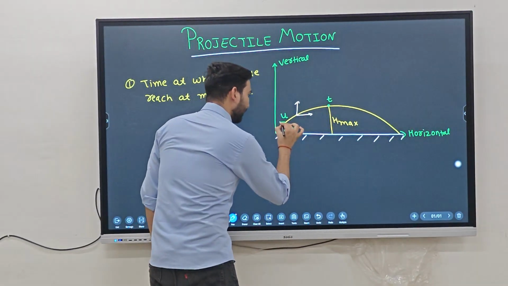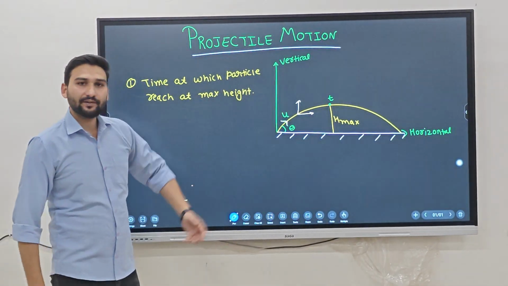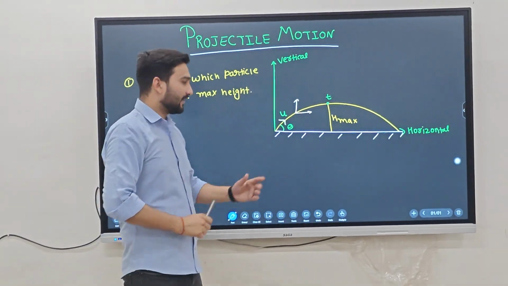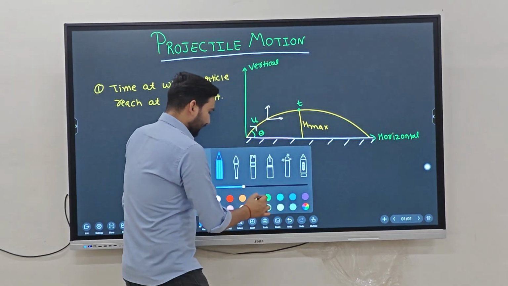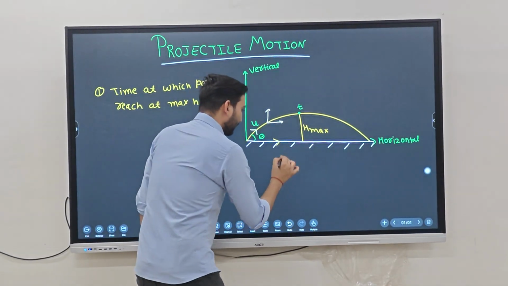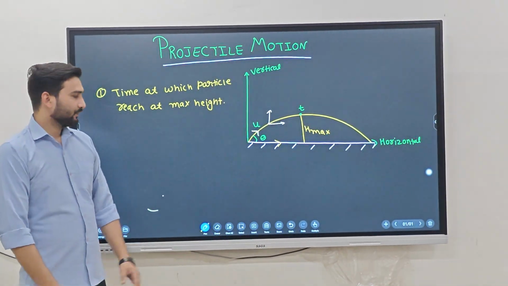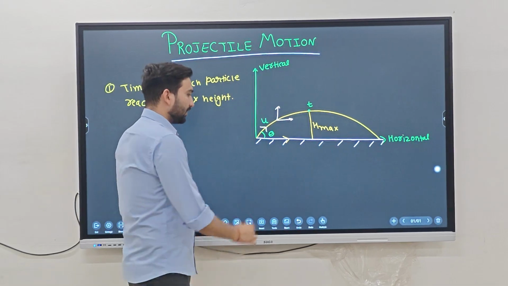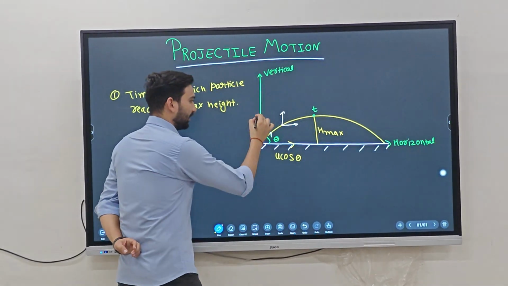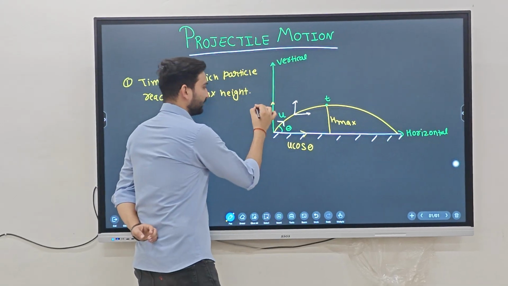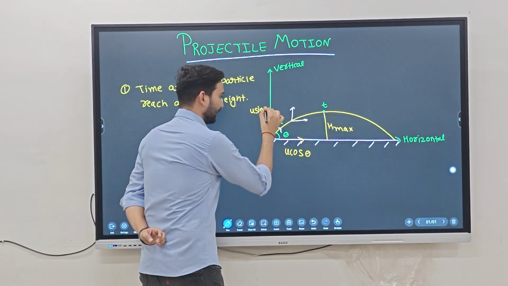When we break the initial velocity into two components, horizontal and vertical, as we already read in the chapter on vectors, the horizontal component is u cos theta and the vertical initial velocity is u sin theta.